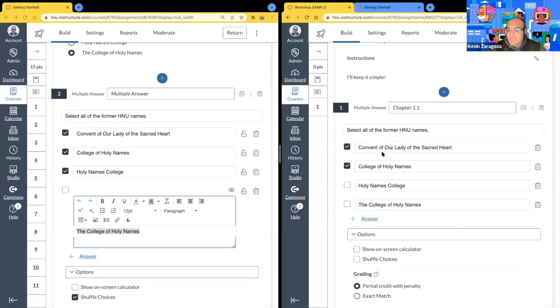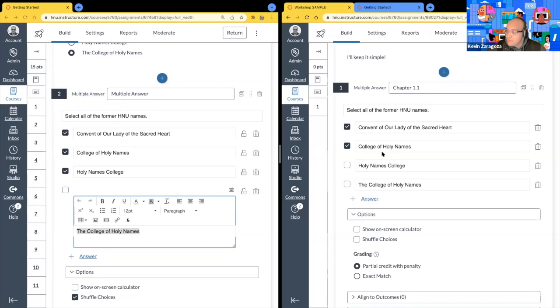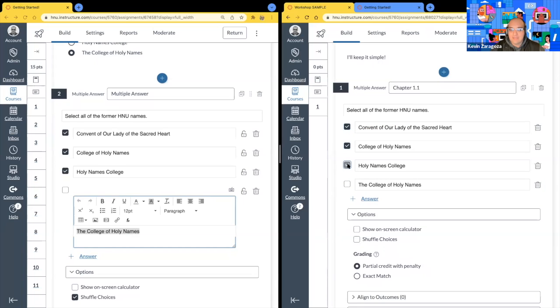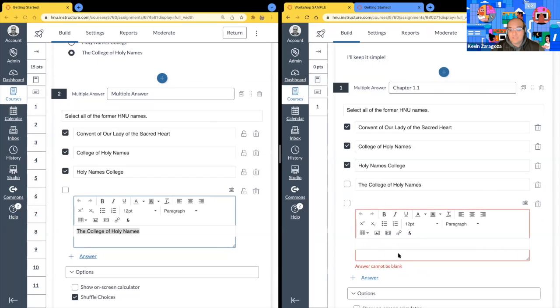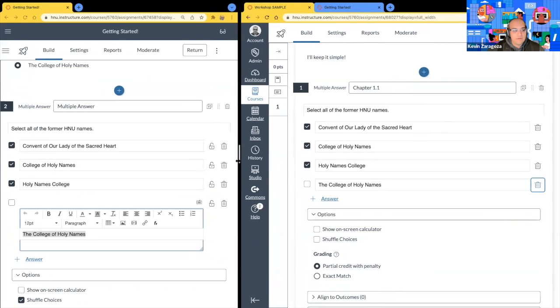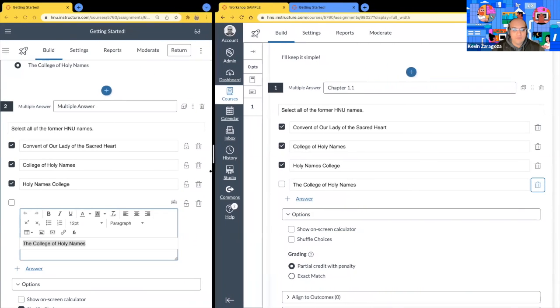All right, so again, this is a multiple answer. How do you select what the correct answers are? Over here on the left, you do have those checks. So as you're building it, you just select which ones are the correct ones, just like that. If you need additional options, we just hit plus answer. And if you'd like to delete options, you just hit that little trash can. Okay, so let me minimize this a little bit more so we get that fuller view.